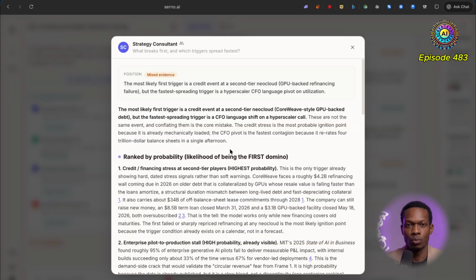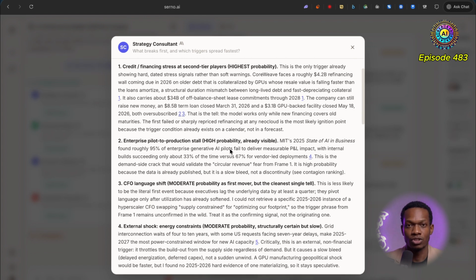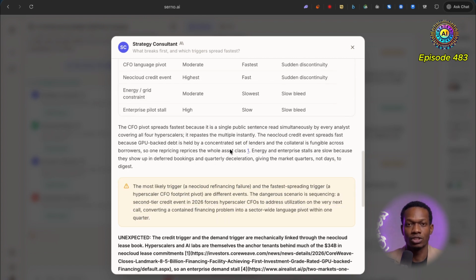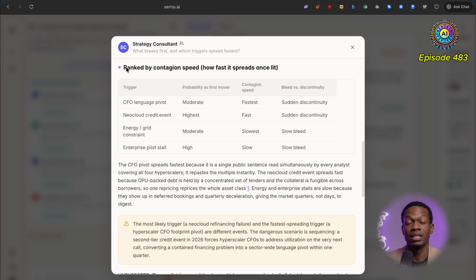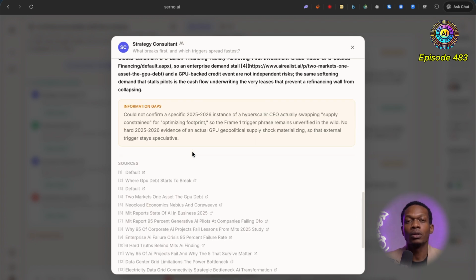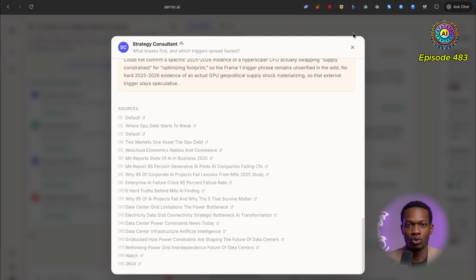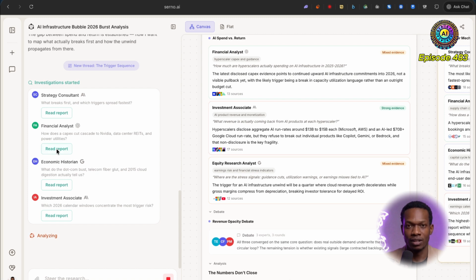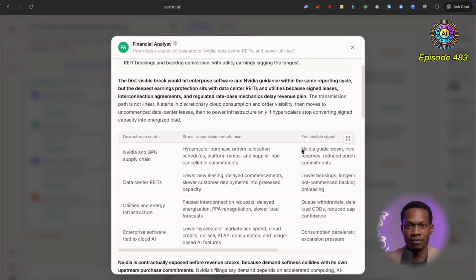If I click read report here, we can see the report from the strategy consultant, which I think is quite interesting. We even got a table, which is a ranking of contagion speed, which is essentially how fast it spreads once lit. We've got different triggers here on the table as well, some information gaps, and of course a list of sources. Great stuff.